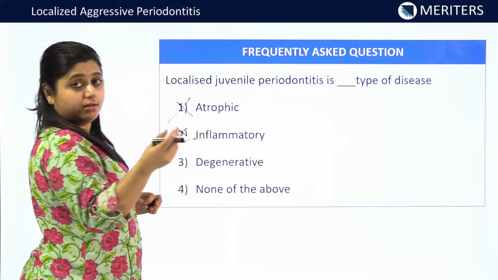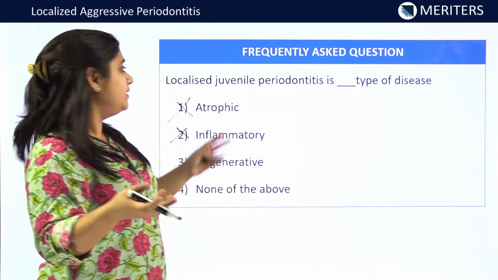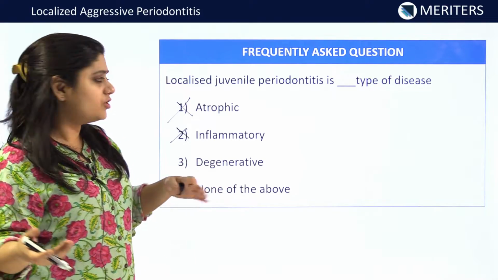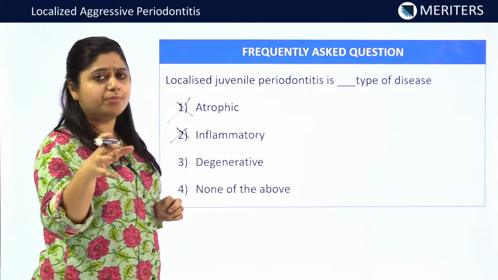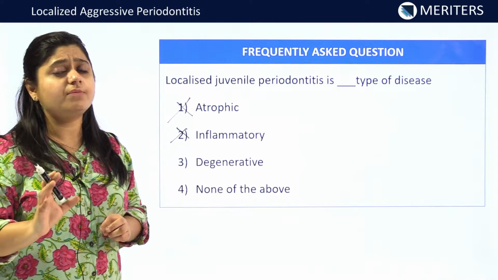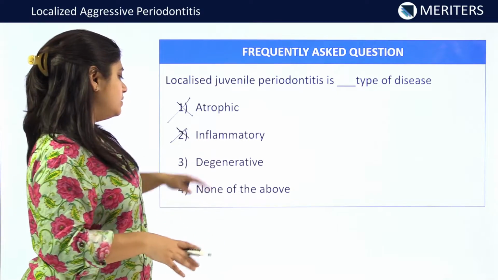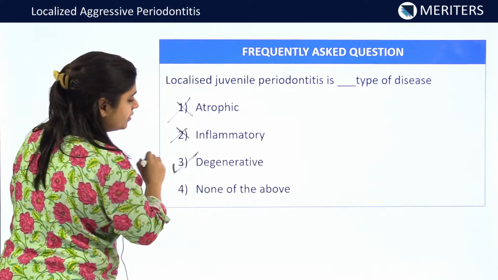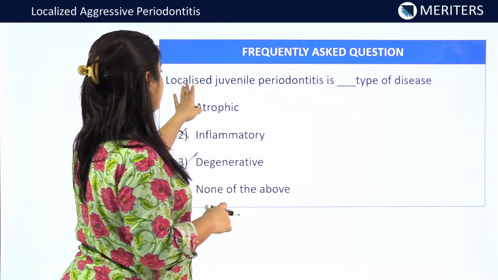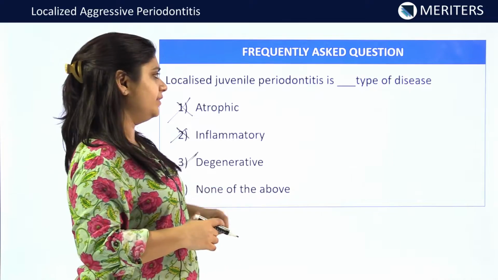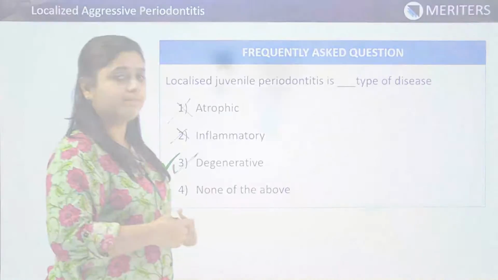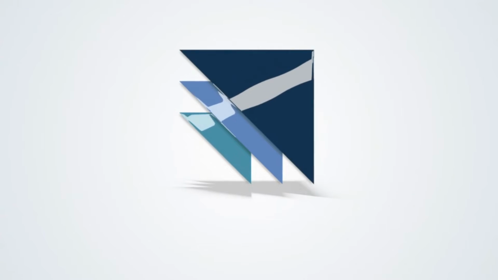No, because the local factors are very less. It is mostly because of genetic defect and environmental interaction. It is not because of the inflammatory component, which is very less in localized juvenile periodontitis. So this is not the answer. It is a degenerative disease. Yes, it causes degeneration of the bone and of the cementum. Therefore, localized juvenile periodontitis is a degenerative disease. The answer to this question is number 3.